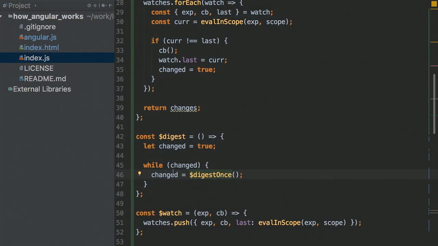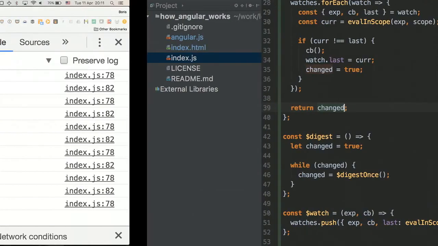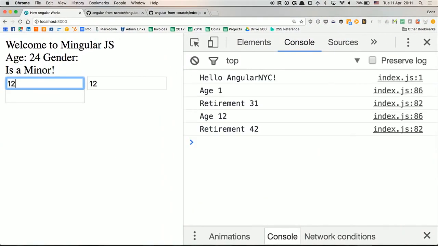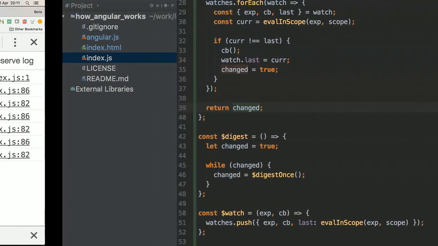I have a typo there. What kind? 39. That's not a typo. I'm just testing you. Okay. So that thing is working.